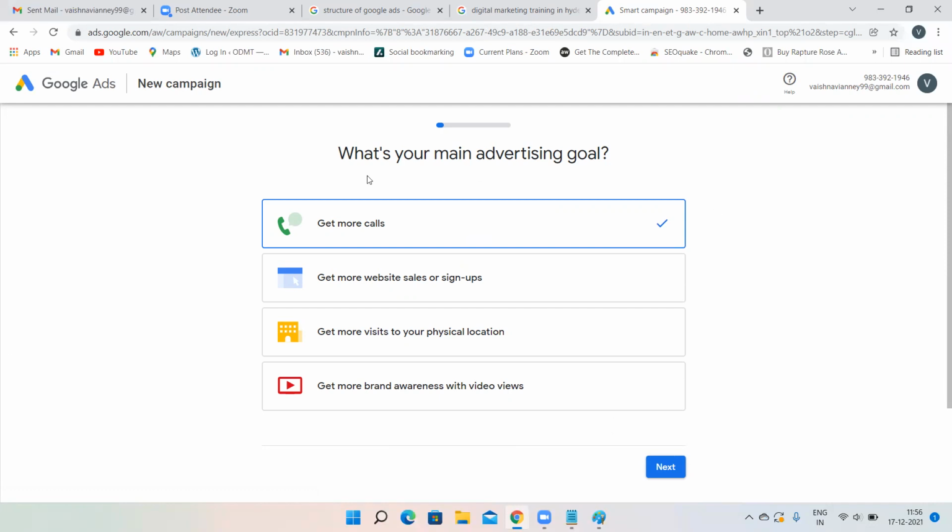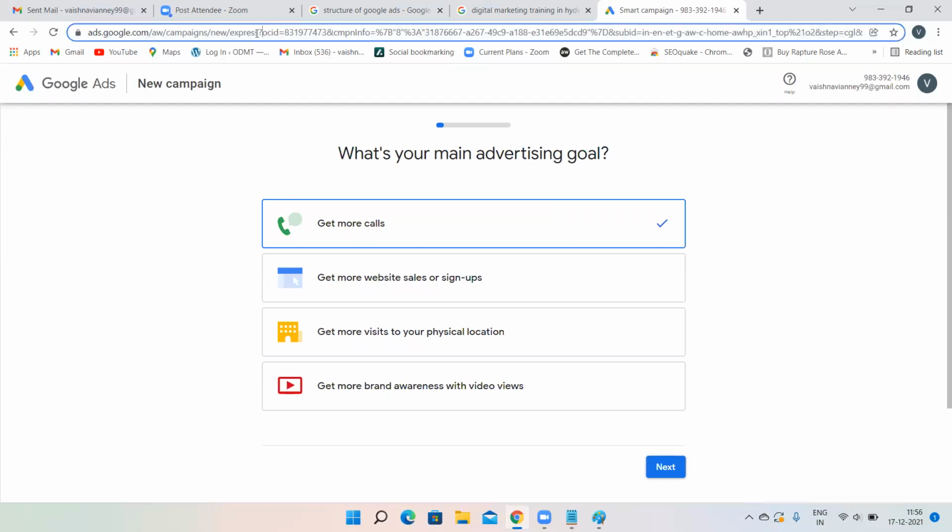Now here comes the most important thing. Just observe this URL. It is in express mode. I told you do not create your ads in Google Ads Express, because if you create your ads in Google Ads Express, the whole control will be under Google and you will be losing your money. But still, I have not clicked on Google Ads Express in a new browser.